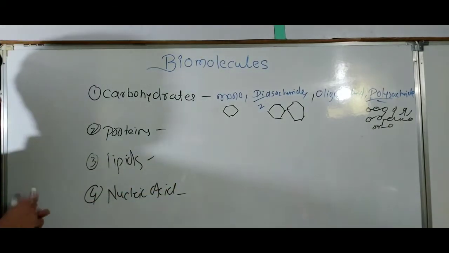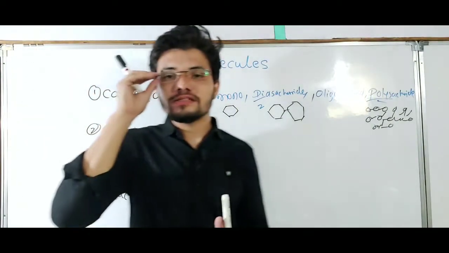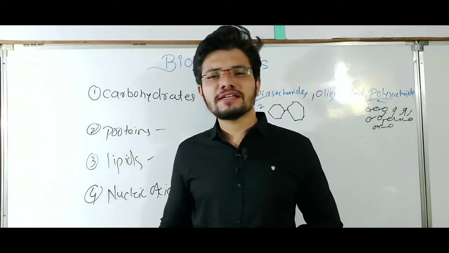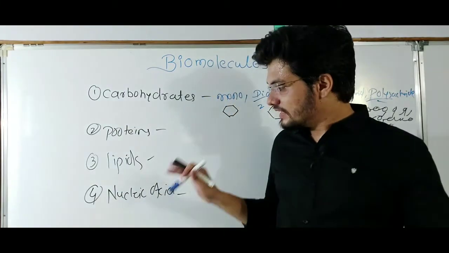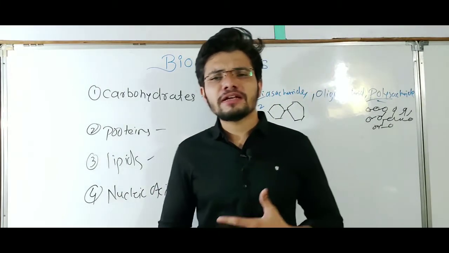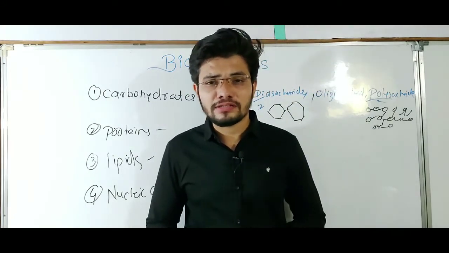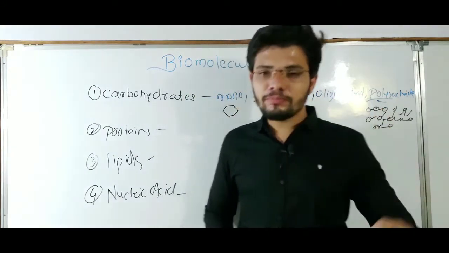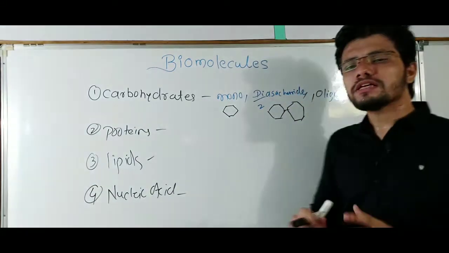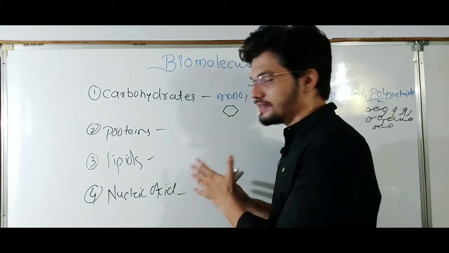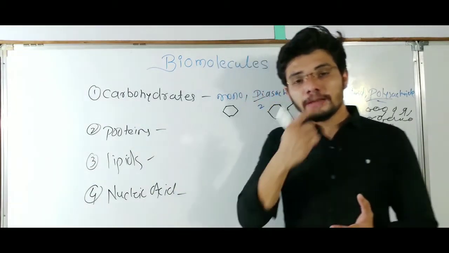So what is nucleic acid? We know that mainly eukaryotic cells have a nucleus, and prokaryotic cells also have genetic material, but the membrane bound nucleus is only present in eukaryotic cells, and that nucleus contains the nucleic acid.